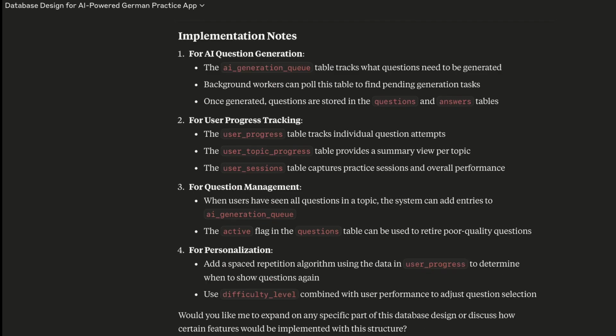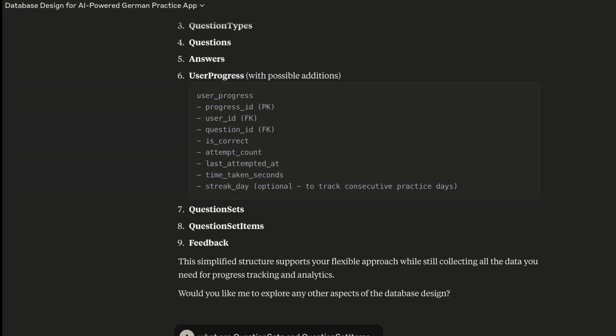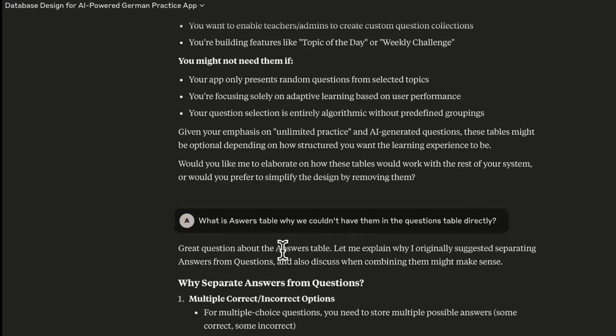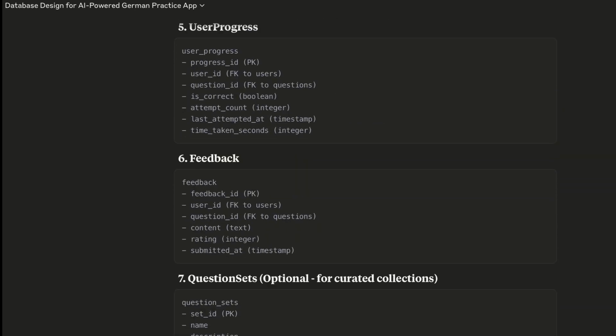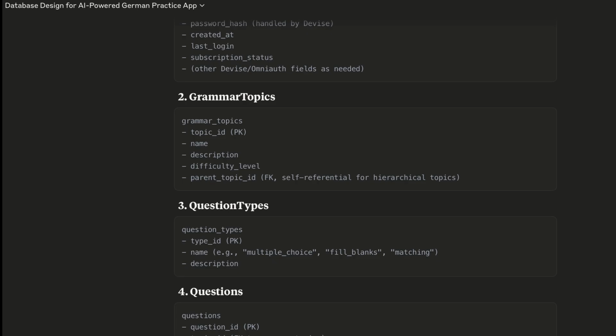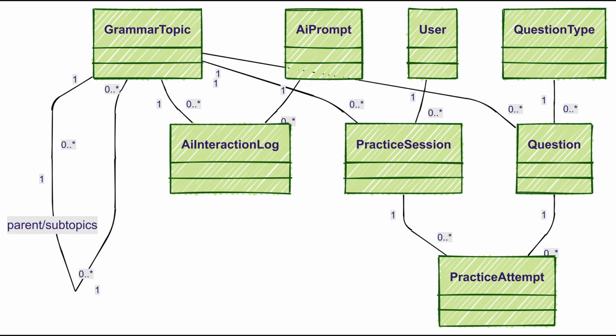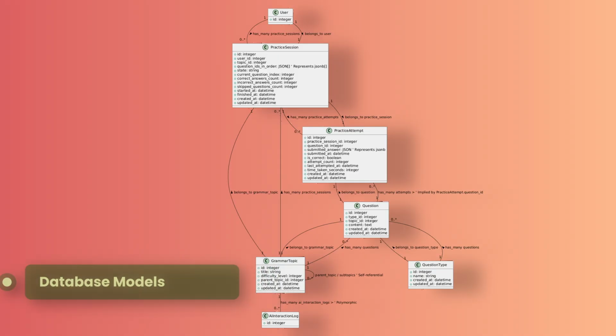My next step involved a back and forth with the AI to fine-tune the database schema, where I identified unnecessary and redundant elements, as well as missing ones and tables whose purpose I initially didn't grasp. The AI's clear explanation, emphasizing the flexibility of the structure, ultimately clarified the design for me. So here's the final schema: the tables, the columns, and the relationships all laid out much better, right?